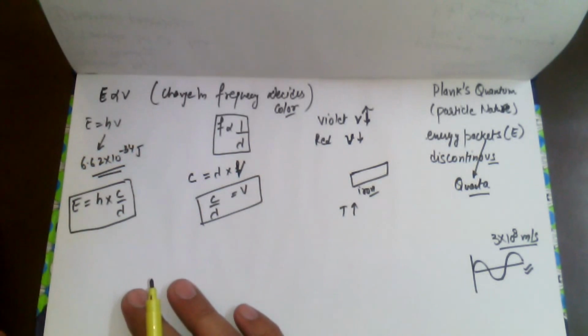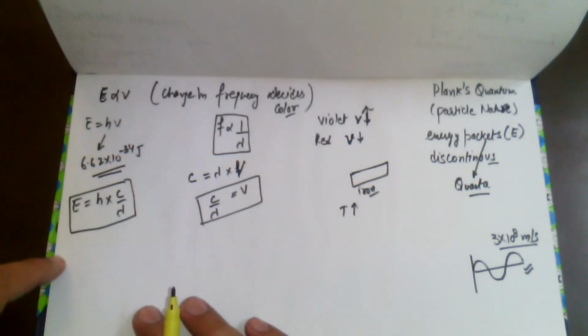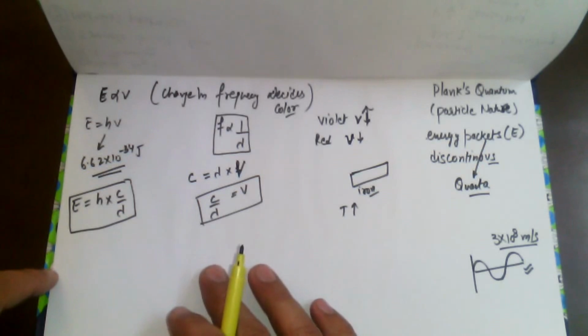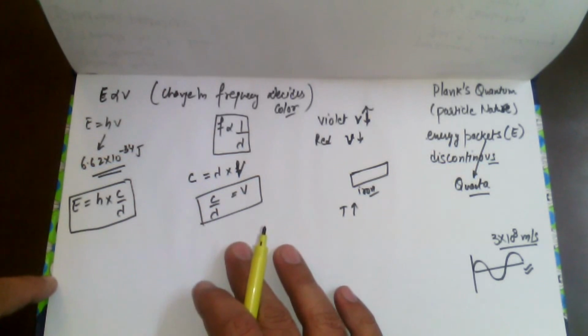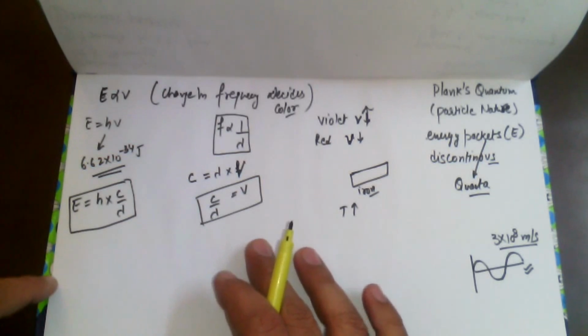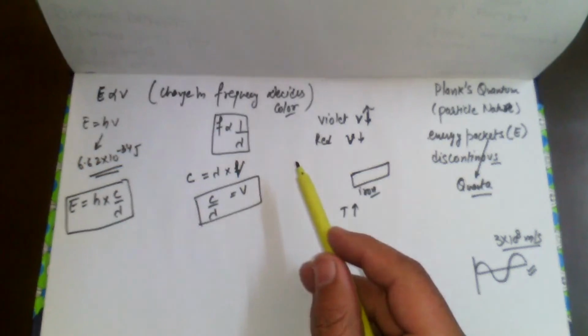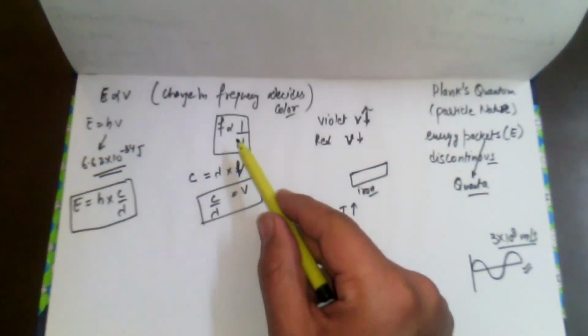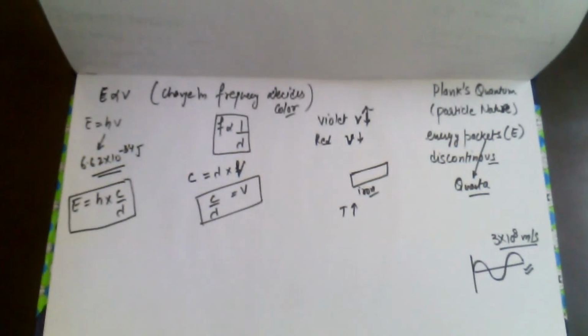If there were no mathematics, there would be no usage of this concept, because we could never use this concept in daily life. So with the change in frequency, there will be a change of wavelength also. Frequency decides the color, or I can say lambda decides the color also, because both are inversely proportional to each other. This is the whole of Planck's quantum theory of particle nature.